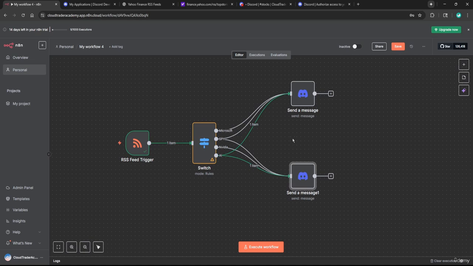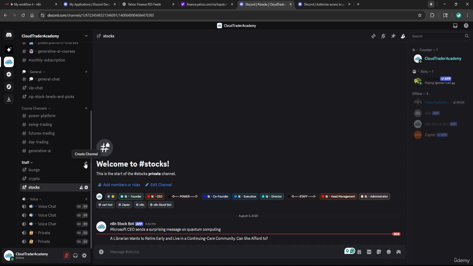Now, if you analyze our green connections, that means that this output would send to both of our Discord actions. So my idea here is that this action up here is going to send a message to one channel, and this down here is going to send it to another channel. So let me go do this. I'm going to head back to Discord. I'm going to click on create channel.